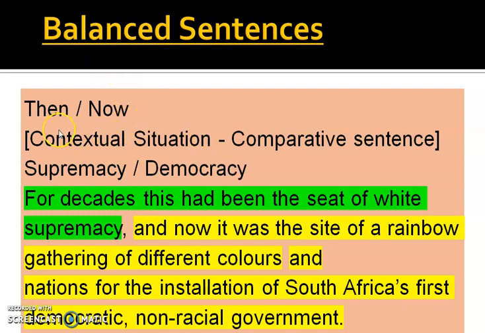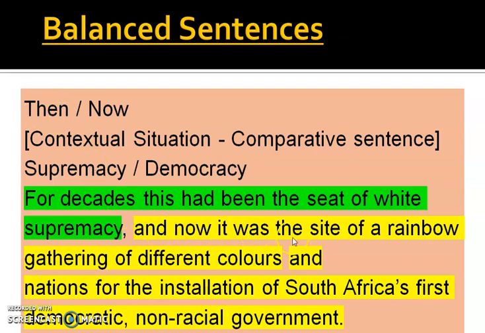Balanced sentence, that is then and now. Notice that this contextual comparison is between two situations where then and now are being discussed. For decades, this had been the seat of white supremacy. Now past history has been mentioned over here, that means then.